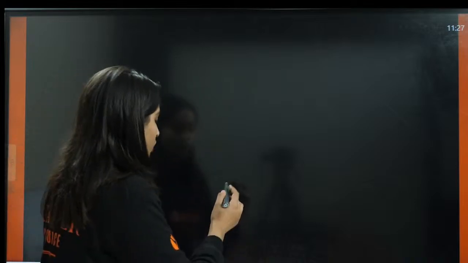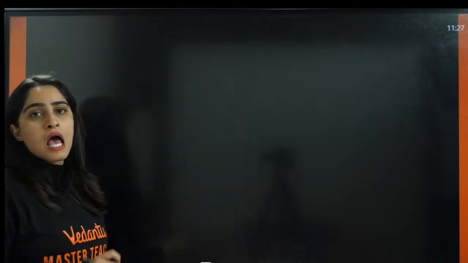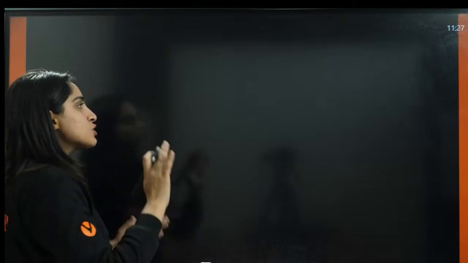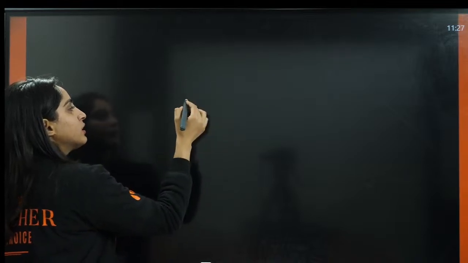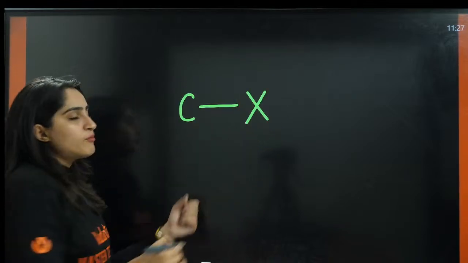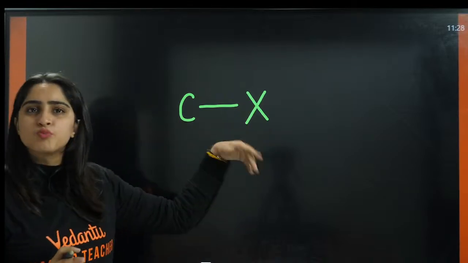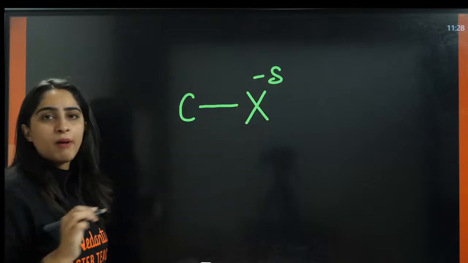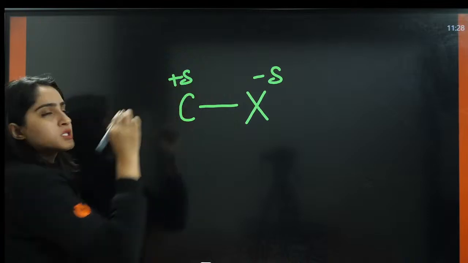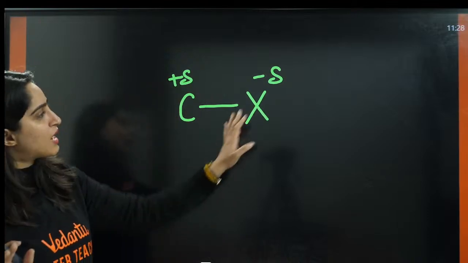Now, why am I teaching you this? The reason is electronegativity plays a very important role when we are deciding which will be the product, right? You understood that? So now, how does electronegativity affect inductive effect? Let us understand that. So now you have a compound where you have a bond C and X. X is halogen, C is carbon. We know halogen is more electronegative, so this will have partial negative charge and this will have partial positive charge.